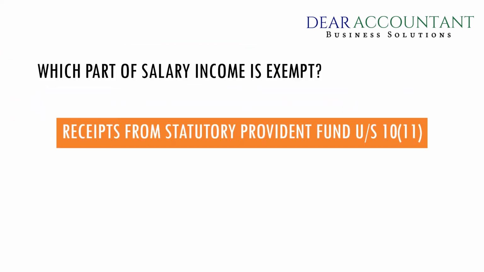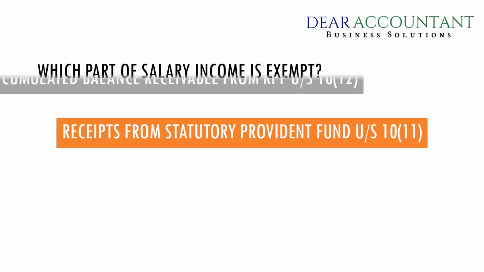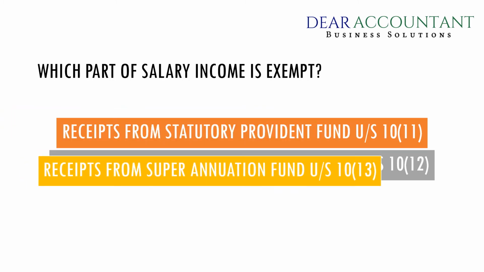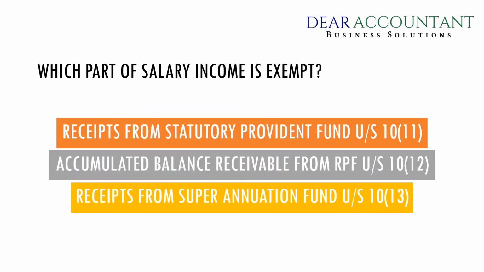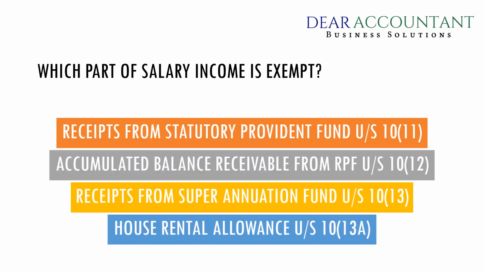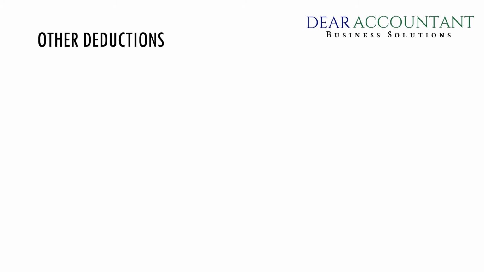Receipts from Statutory Provident Fund under Section 10(11). Accumulated balance receivable from Recognized Provident Fund under Section 10(12). Receipt from superannuation funds under Section 10(13). And your house rent allowance. Now here you have to note that these amounts are not fully exempt. There are certain calculations for the exemption amount which are mentioned in the Income Tax Act. Please consult your tax professional for advice.